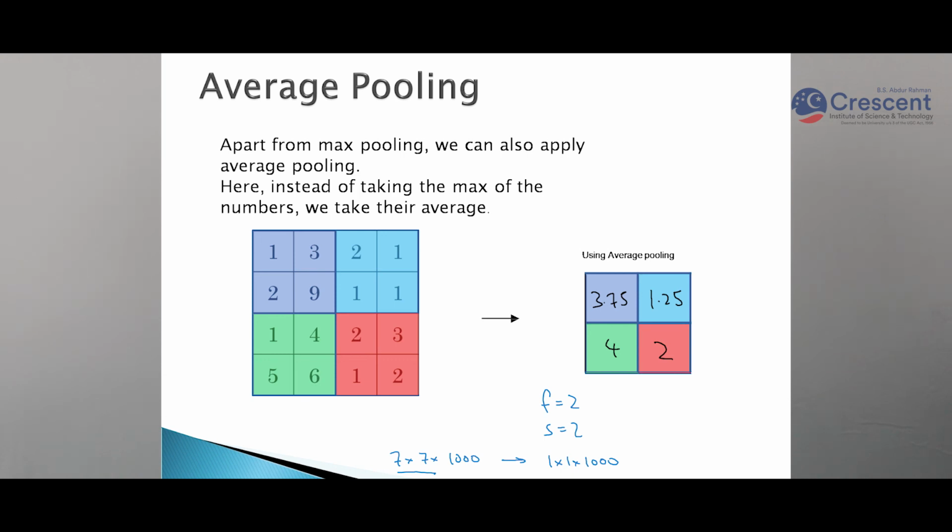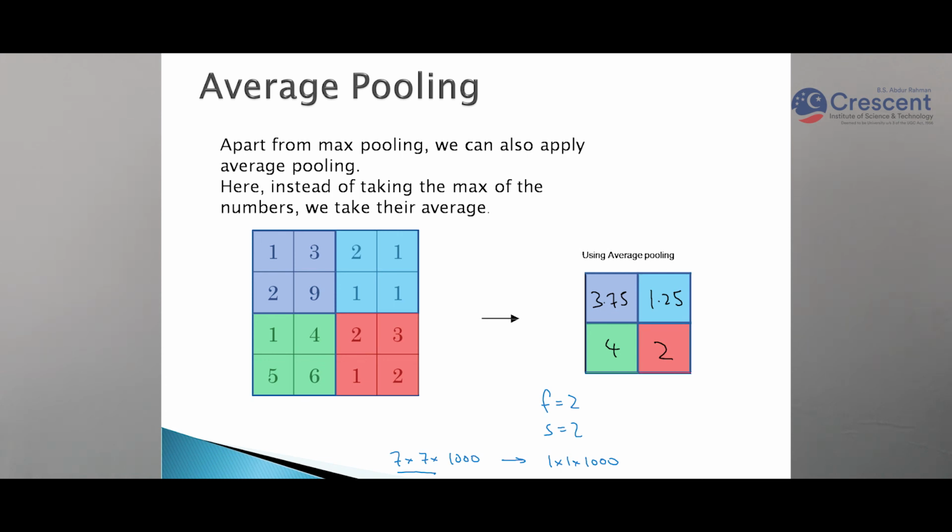Now again we'll see a simple convolution neural network example with the convolution layer and the pooling layer. In a convolution neural network you can use as many convolution layers and pooling layers as you want. You have to decide how many convolution layers and pooling layers to use, and the sequence also: after how many convolution layers we use a pooling layer, and how many pooling layers to use.